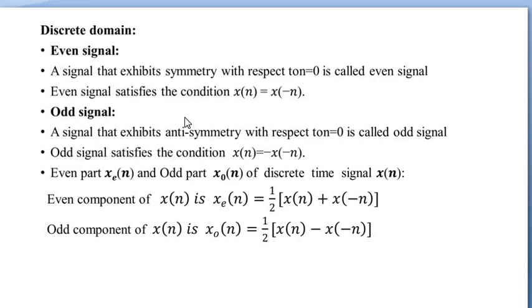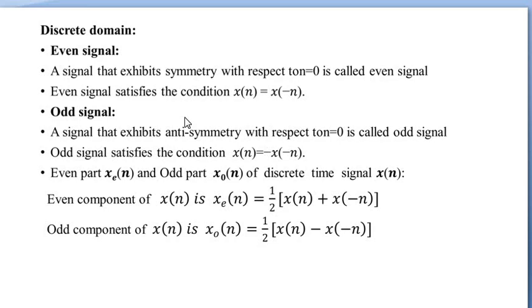Discrete time domain. Even signal: a signal that exhibits symmetry with respect to n equal to 0 is called an even signal. Even signal satisfies the condition x of n equal to x of minus n. Odd signal: a signal that exhibits antisymmetry with respect to n equal to 0 is called an odd signal. Odd signal satisfies the condition x of n equal to minus x of minus n.